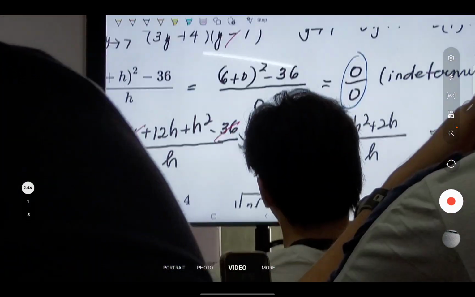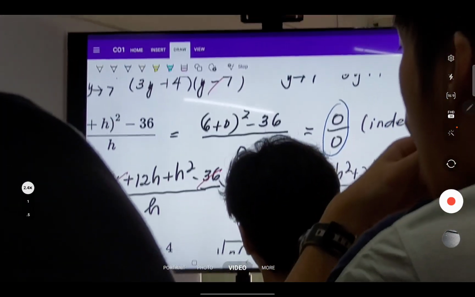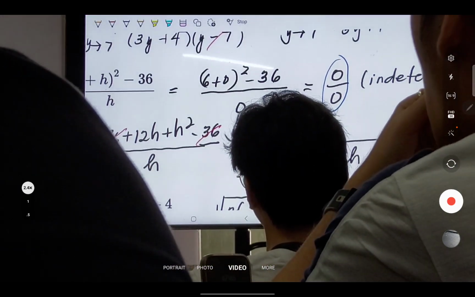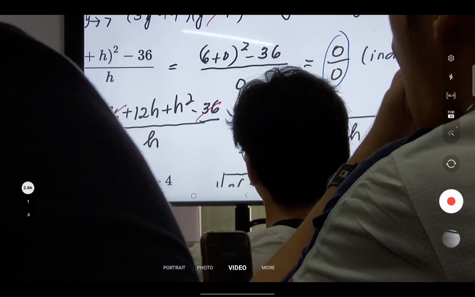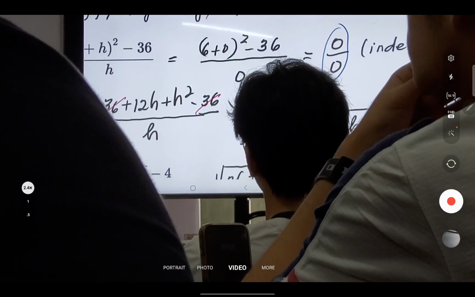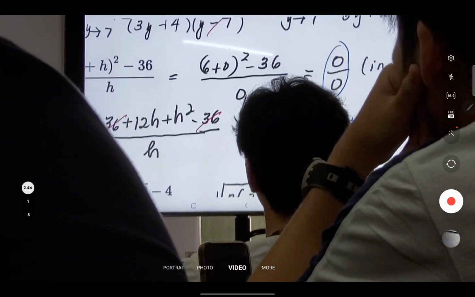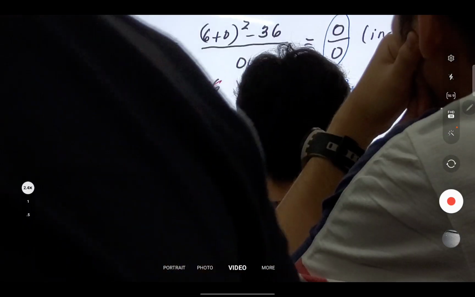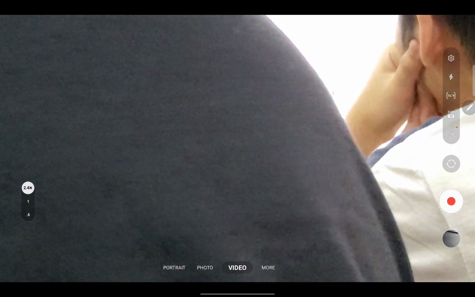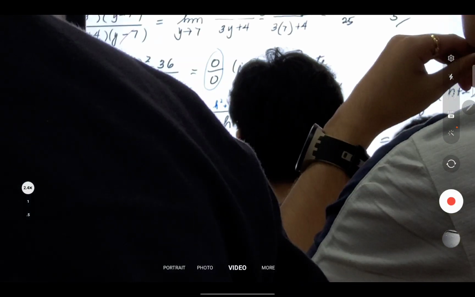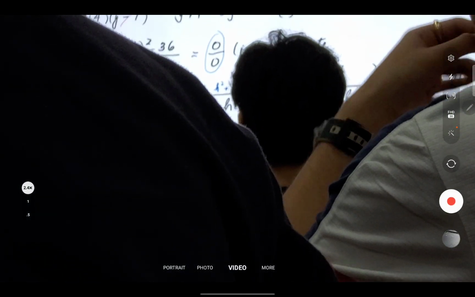This will be what? Yung matitira. We factor out and we cancel 36. So it's like h squared plus 12h. Right? And then we factor out h. So ano matitira dito? We have what? h plus 12. And then h will cancel with h.